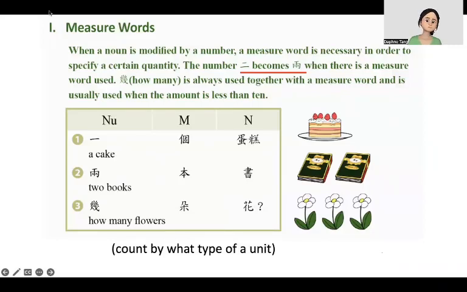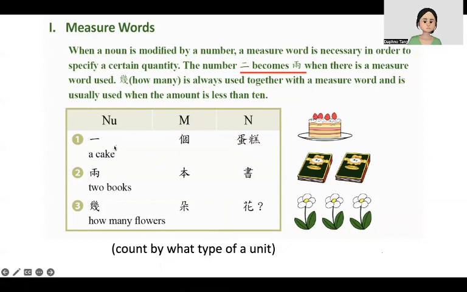In Chinese, when we count nouns, we usually use a measure word. The order is number, measure word, and noun. Before the noun, there is a measure word.